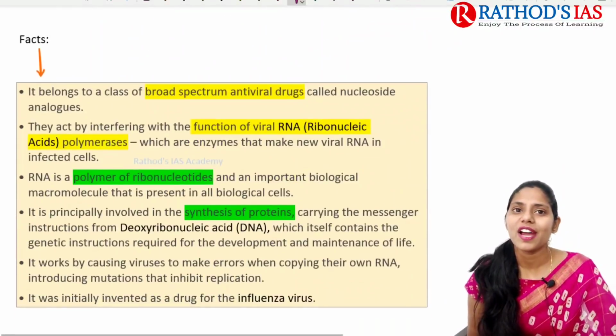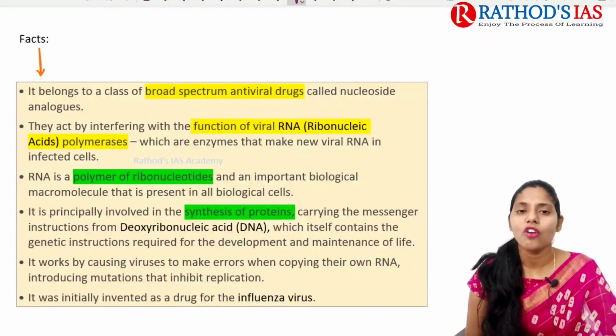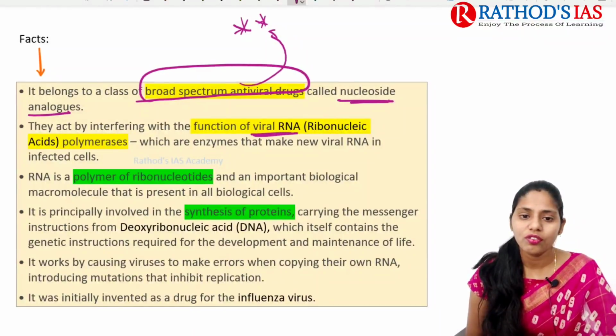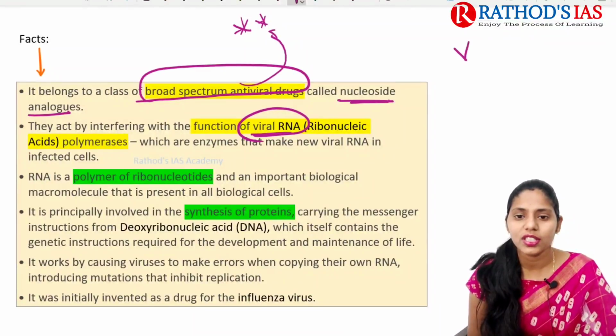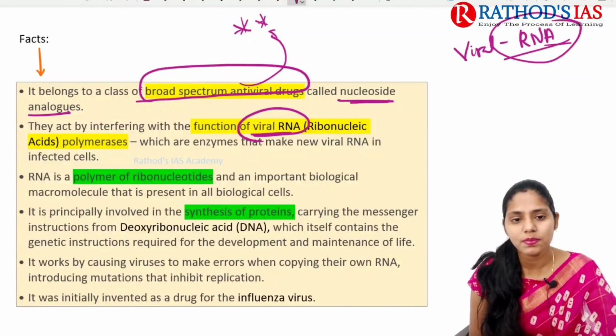If you're talking about some facts regarding molnupiravir, it mainly belongs to the class of broad spectrum antiviral drugs. So this is very important. This molnupiravir is a broad spectrum antiviral drug, and it is also called a nucleoside analog. This drug mainly acts by interfering with the function of viral RNA. RNA is nothing but ribonucleic acid. It is a genetic material which is present.